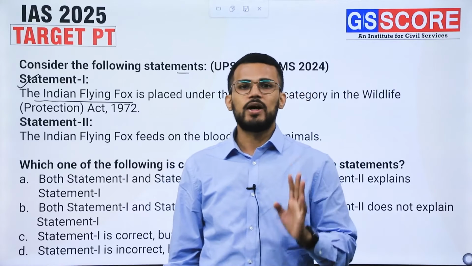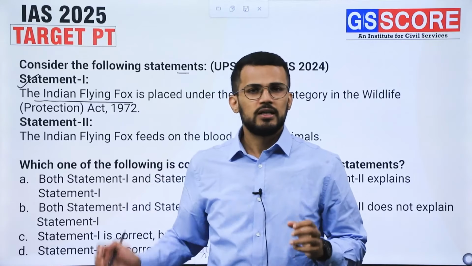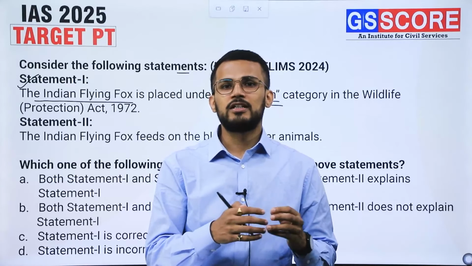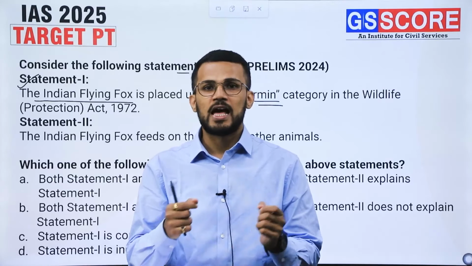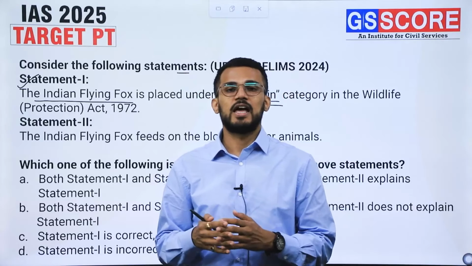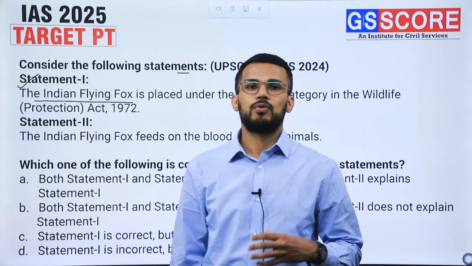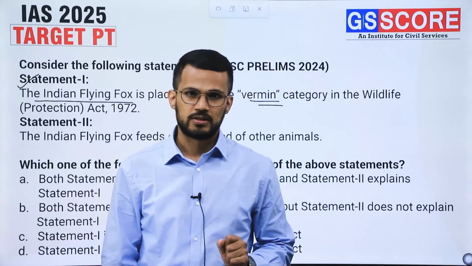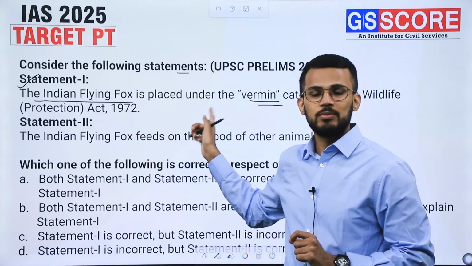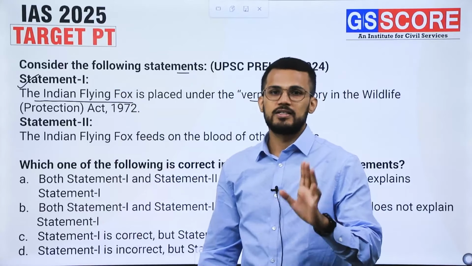But as per the Wildlife Protection Act 1972 amended in 2022, there is one section which says that a particular animal in Schedule 2 can be put into the category of vermin if it is considered as a nuisance animal, if it is leading to various kinds of losses to, let's say, farmers. That's why we can say that yes, Indian flying fox can be considered as vermin, and that's why statement 1 is a correct statement, right?